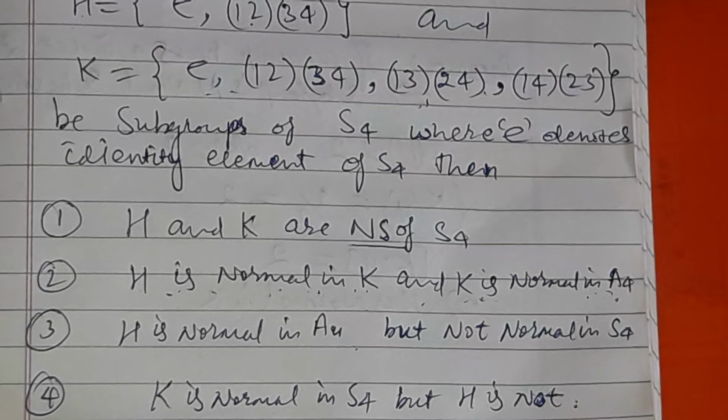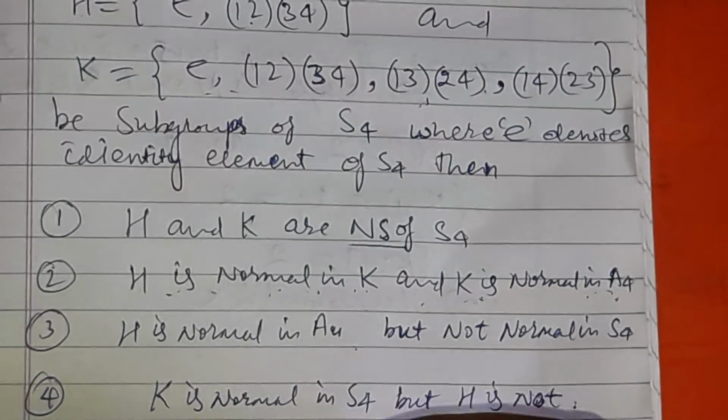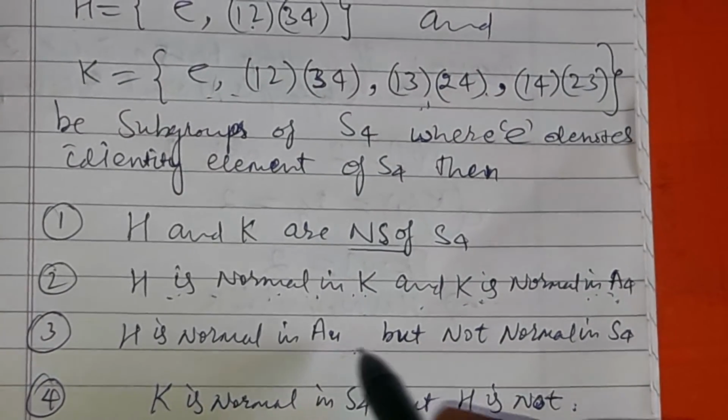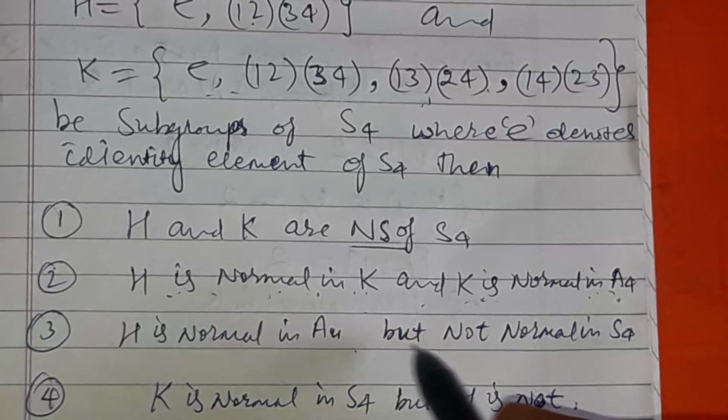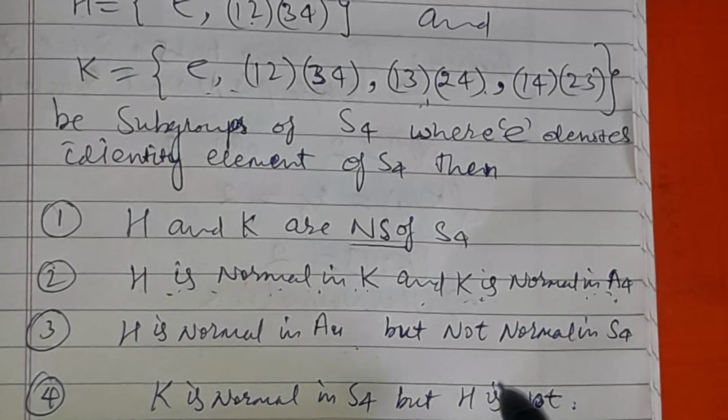H is not normal in A4, and not normal in S4. So H is not normal, false. There is no need to check whether H is normal in S4 or not, because we know that the proper normal subgroups of S4 are identity, K4, A4 and S4.